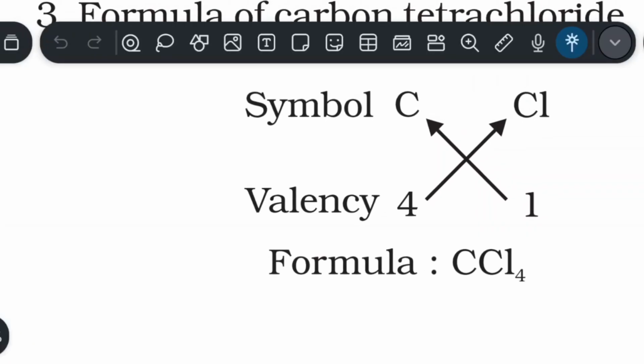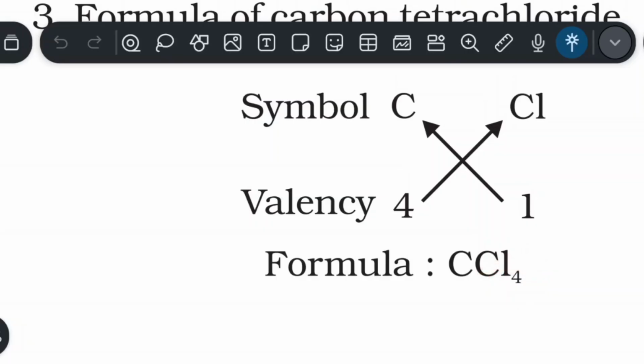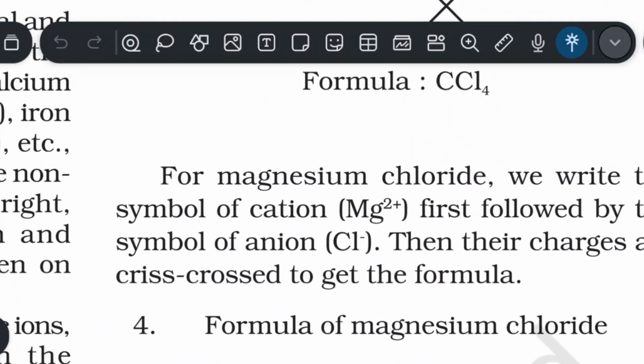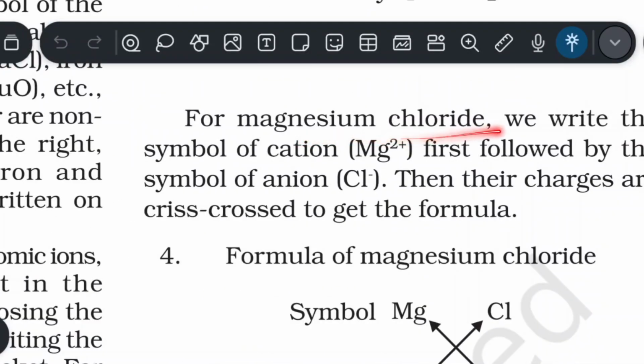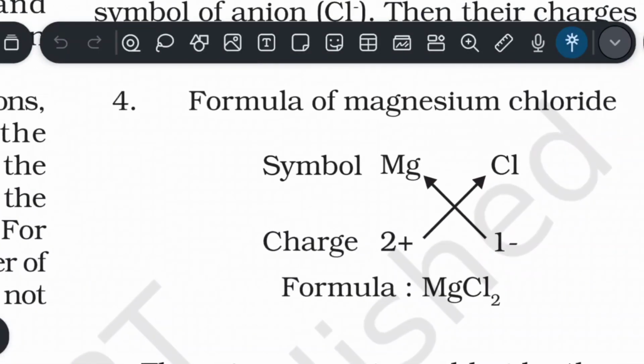It means carbon is attached to 4 chlorine atoms. Because carbon has 4 valency, it can bond with 4 chlorines. That is why CCl4 becomes the formula. Similarly, for magnesium chloride, magnesium has 2 valency and chlorine has 1 valency. The formula becomes MgCl2.